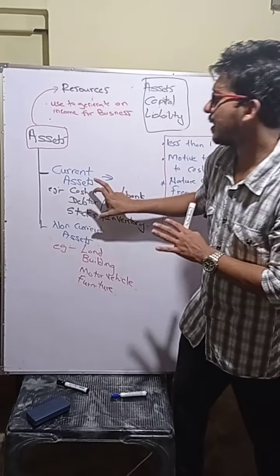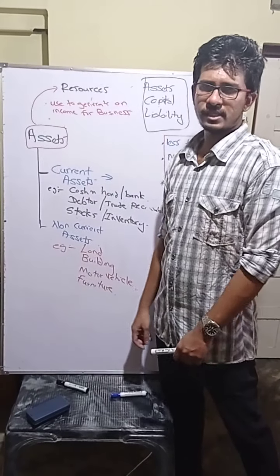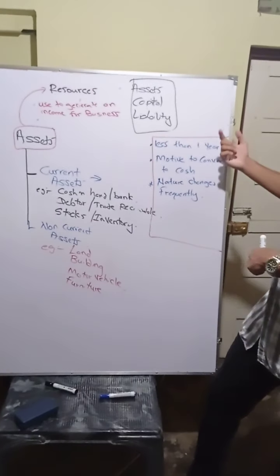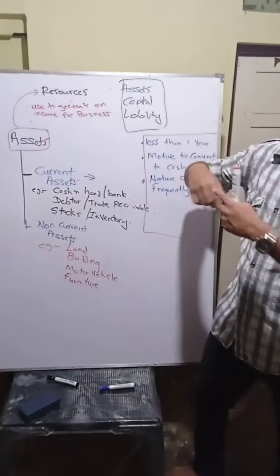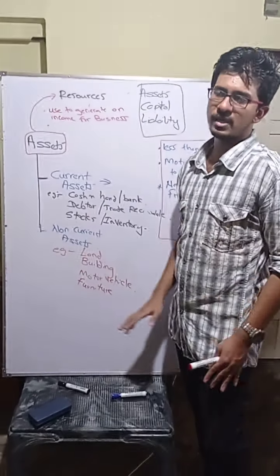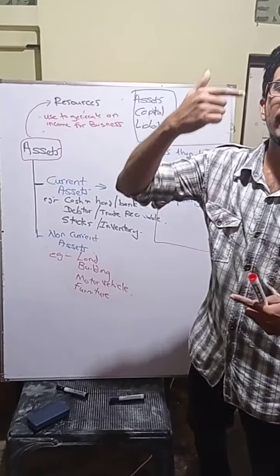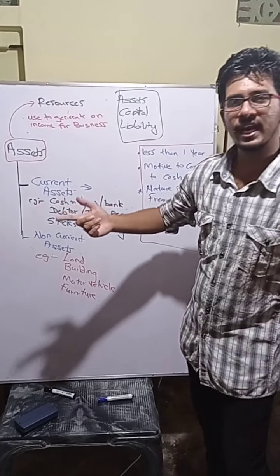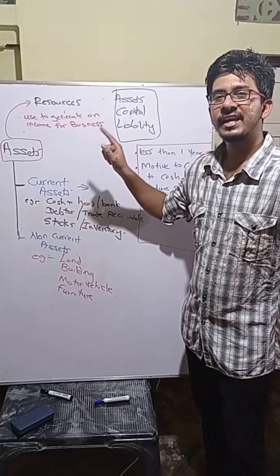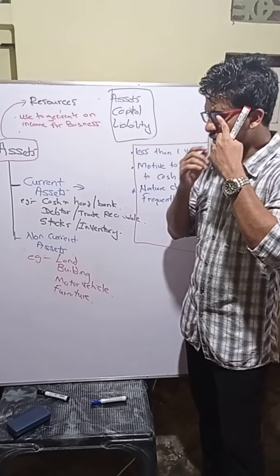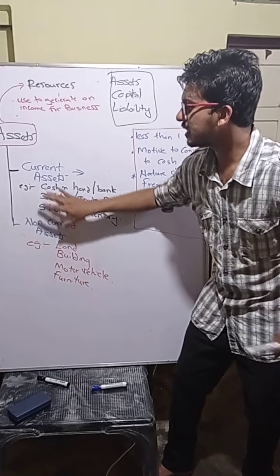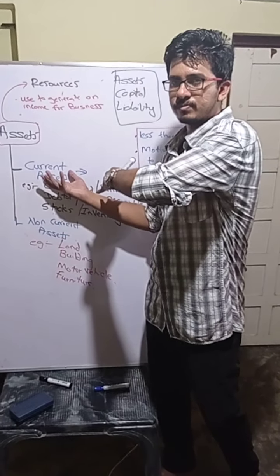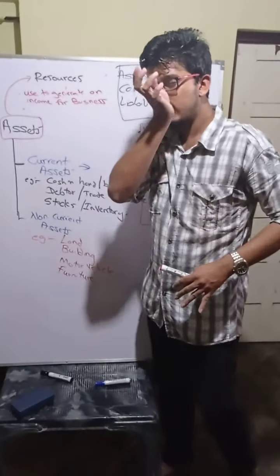Okay. So these are the main examples of the current assets, and these are the main features of the current assets. We use them for less than 1 year. Our motive is to convert that into cash as soon as possible, and the nature will change frequently, up and down. Understood now? So that is only called current asset. Now I am going to discuss non-current asset. The non-current asset is the opposite of this.